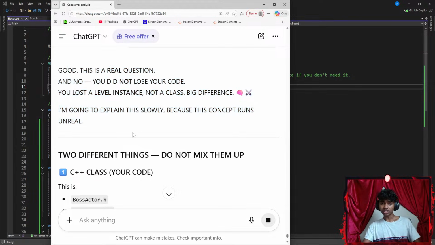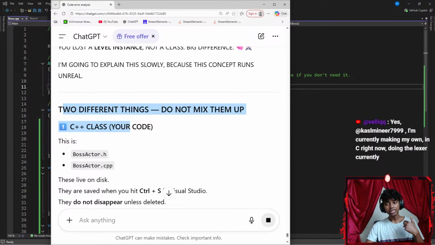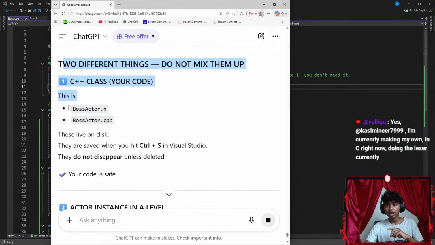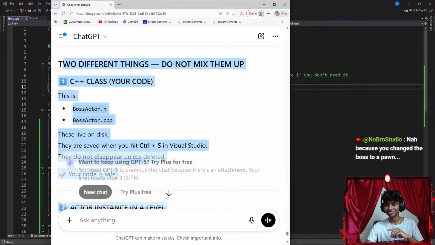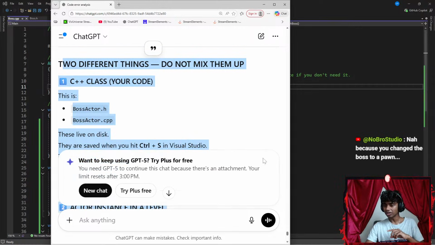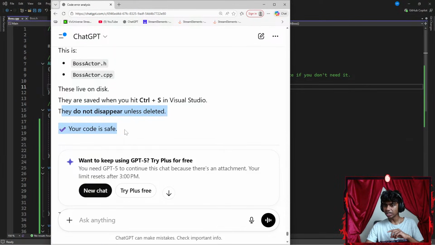Okay, Humane language actually sounds kind of cool. Okay, two different things. Do not mix them up. C++ class, your code. This is BossActor.h, BossActor.cpp. These live on disk. They're saved when you hit Control S in Visual Studio. Now, guys, they do not disappear. New chat. Guys, this is the first time I ran out of my ChatGPT chat limit. They do not disappear unless deleted. Your code is safe.